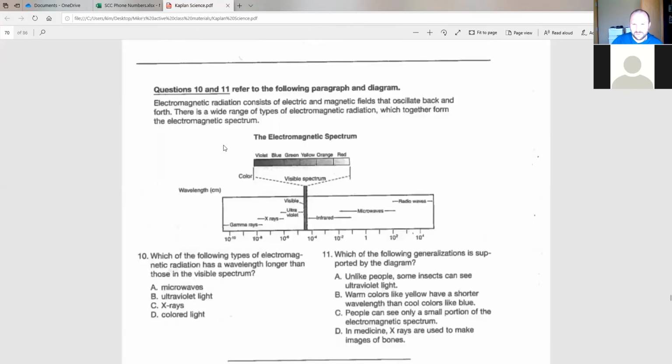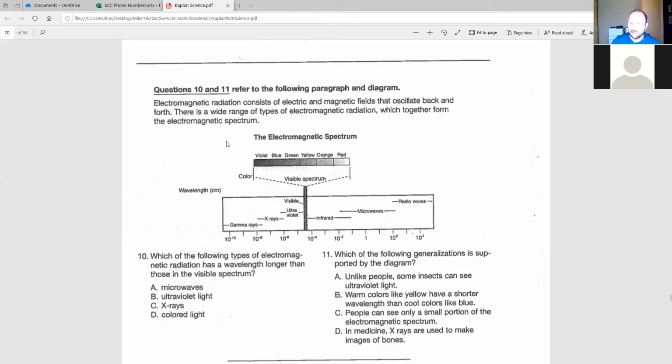And again, these are all good. I like a lot of these practice questions because they deal with topics that seem confusing. We didn't talk about the electromagnetic spectrum, and that's true. We didn't. You don't need any knowledge about the electromagnetic spectrum to answer these questions. All you have to do is read the paragraph, look at the graph, and answer the question. I'm just trying to beat that into your brains.